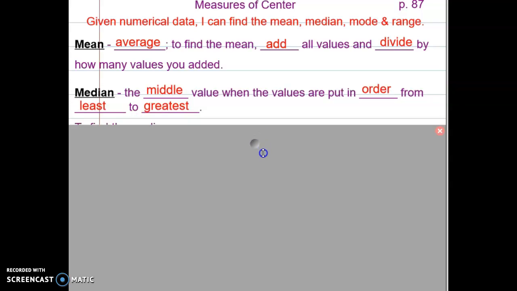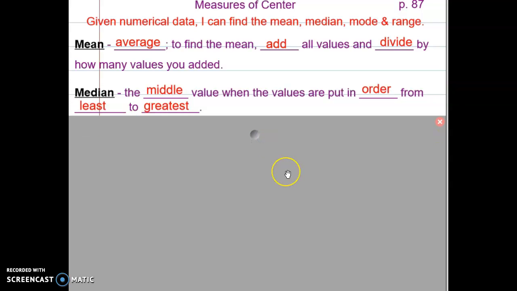Okay, the next definition that I want you to copy down is the median. We've really discussed these a little bit in class, but today we're going to really focus on these and make sure we understand how to find the mean, median, mode, and range. But the median is the middle value when the values are put in order from least to greatest. For the median, you must remember to put the numbers in order from least to greatest. Pause your video and copy down this information about the median.